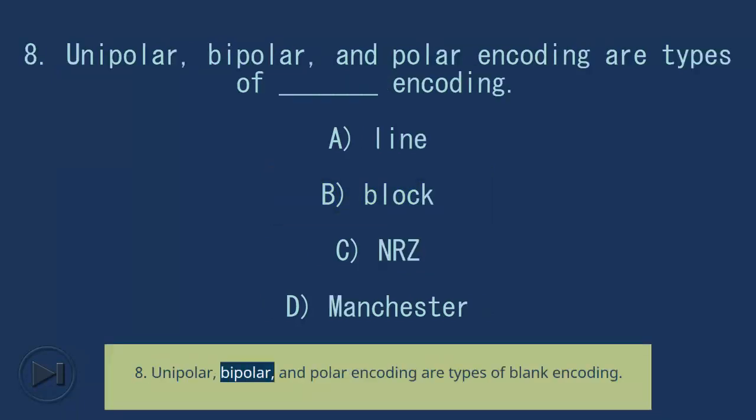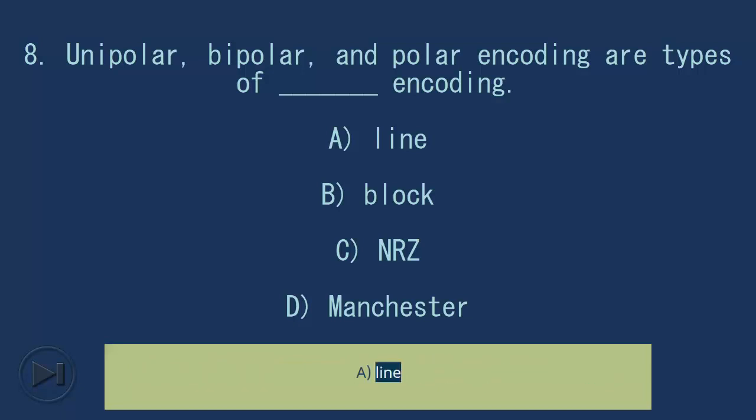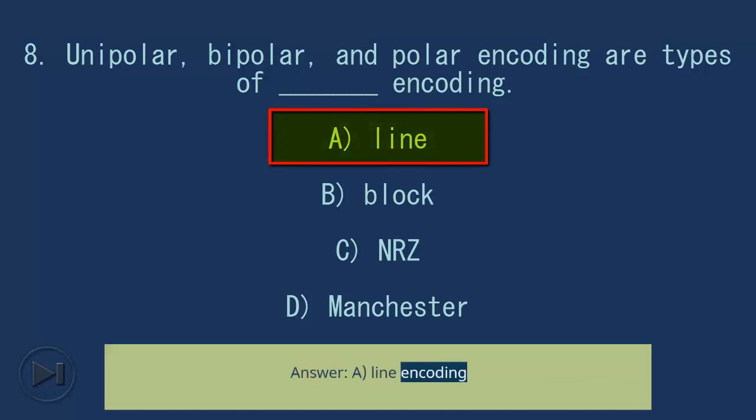8. Unipolar, bipolar, and polar encoding are types of blank encoding. A. Line. B. Block. C. NRZ. D. Manchester. Answer, A. Line encoding.